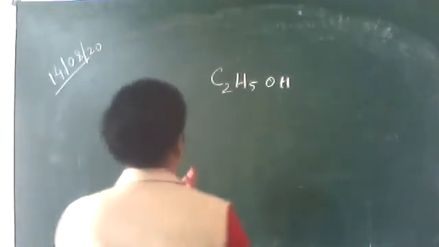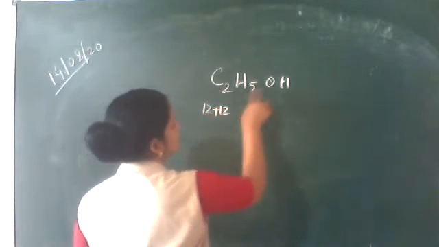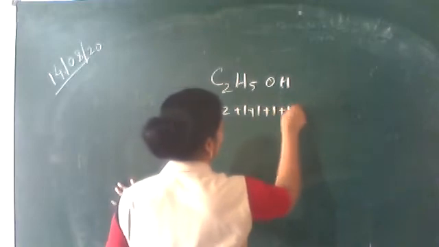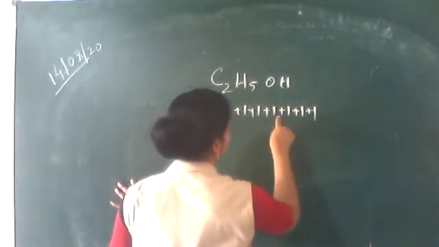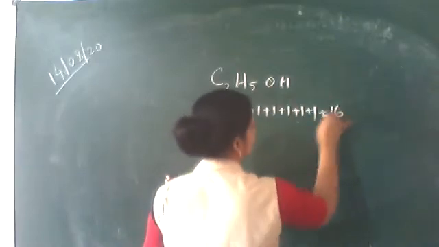Now look at this: 2 carbons, 12 plus 12, 6 hydrogens, 1 plus 1 plus 1 plus 1 plus 1 plus 1, and 1 oxygen, that is 16.